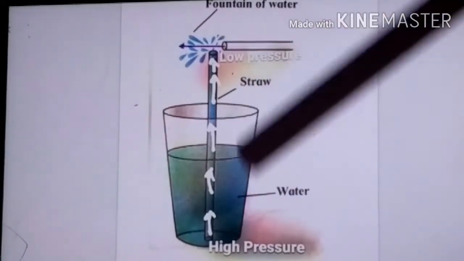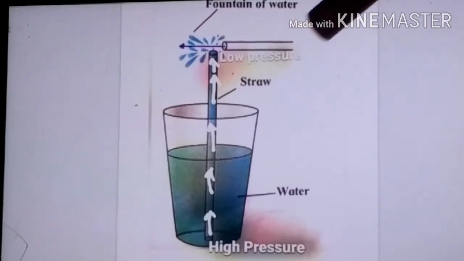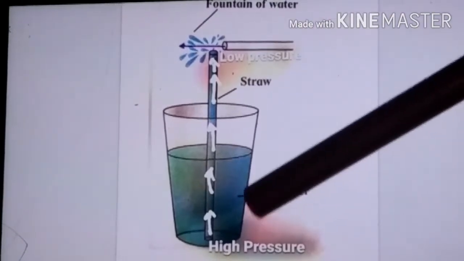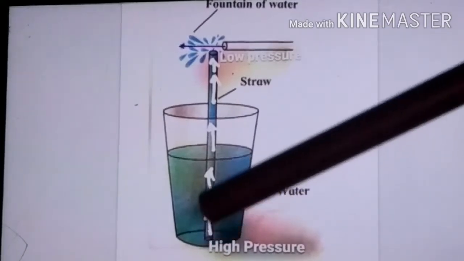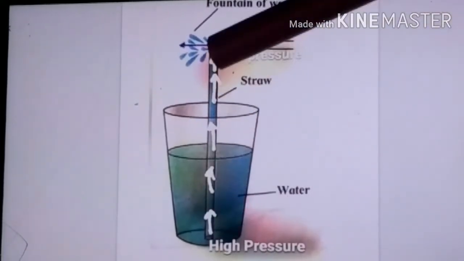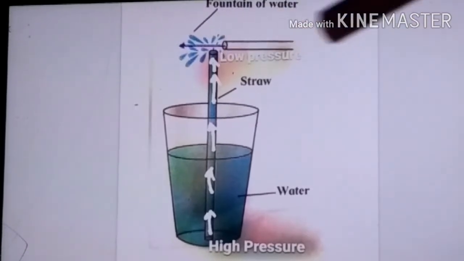And I have taken one more straw which is perpendicular to this straw. Perpendicular means 90 degrees. See, this straw is perpendicular to this straw.